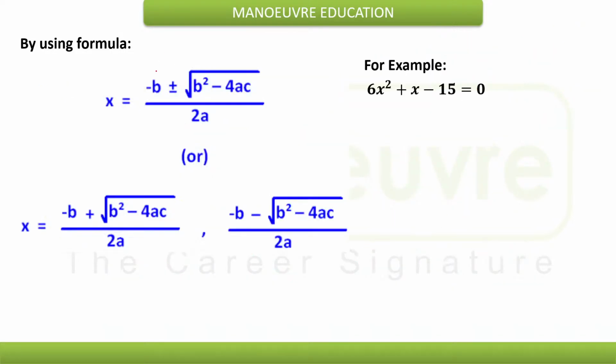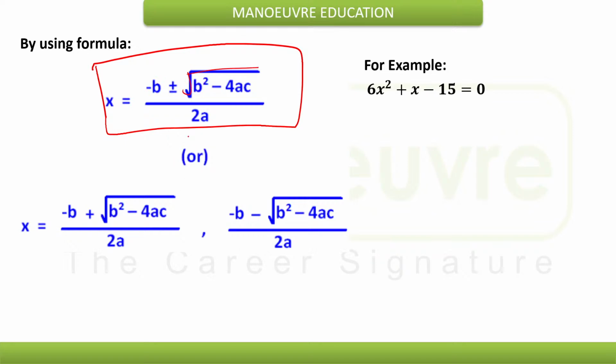Now if the equation is not easily factored into two parts by the shortcut trick we just learned, then you can use the formula to find the value of x. The formula is x equals minus b plus minus under root of b square minus 4ac, upon twice a. Plus will give one solution and minus will give the other solution. A quadratic equation always has two solutions, so remember that. This basic formula will work when the shortcut method will not, so keep that in mind.